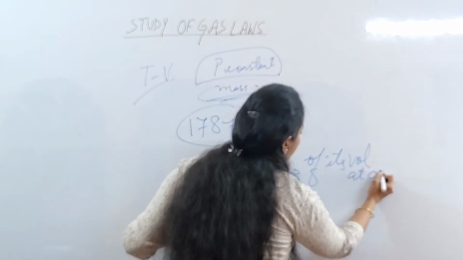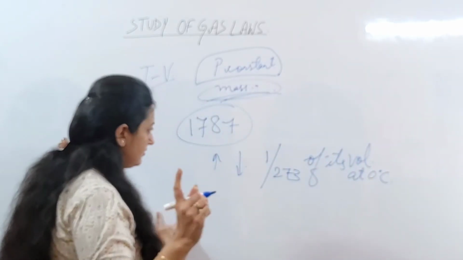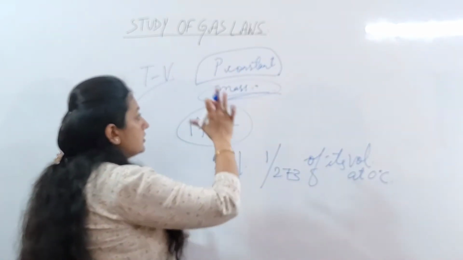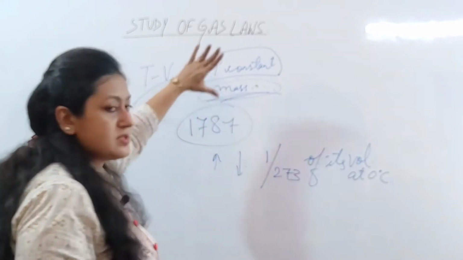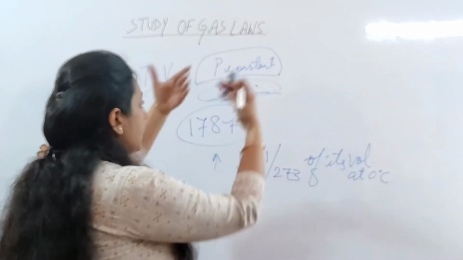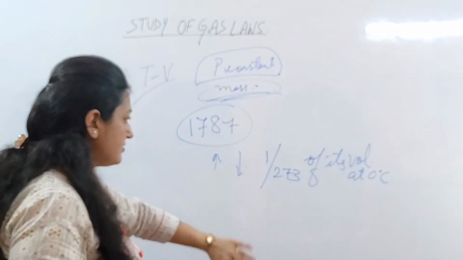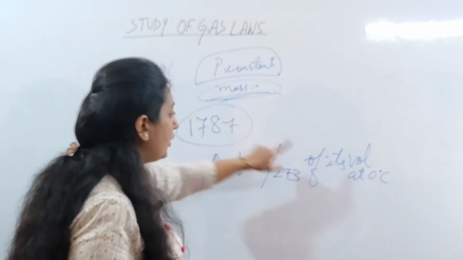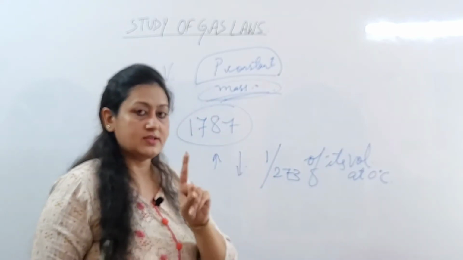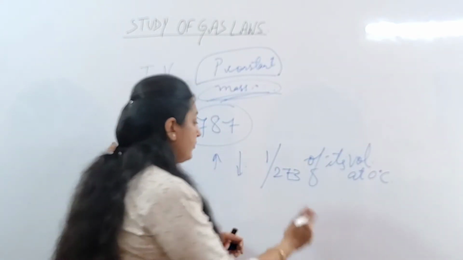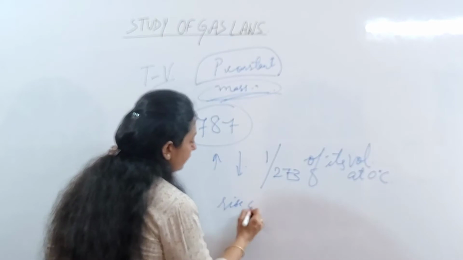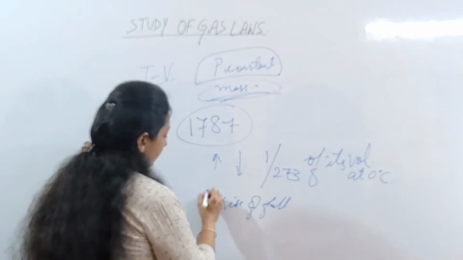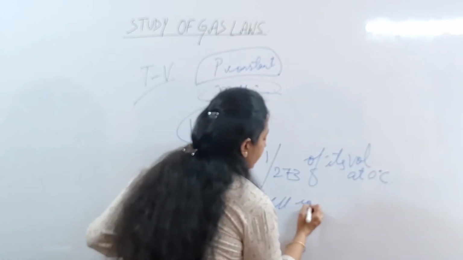At 0 degree centigrade, listen carefully, keeping the pressure constant, the volume of a given mass of gas would increase or decrease by 1/273 of its volume at 0 degree centigrade for every 1 degree rise or fall in temperature.